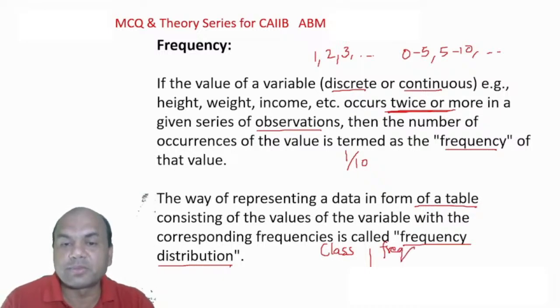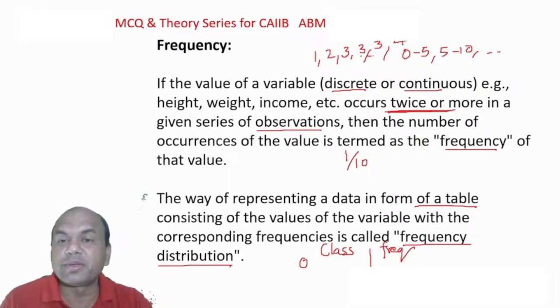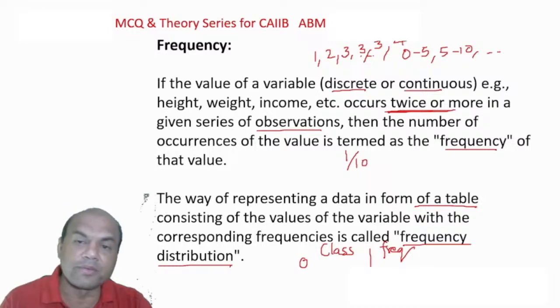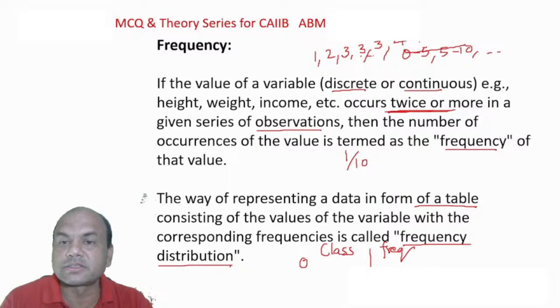Now I'll explain you. Suppose I'm having these numbers 1, 2, 3, then 3 again, then 3 again, then 4. And I start writing these classes, now 0 to 5. 0 to 5 means everything will be over here only. So let me make it smaller classes: 0 to 2, 2 to 4, and then 4 to 6, and so on.